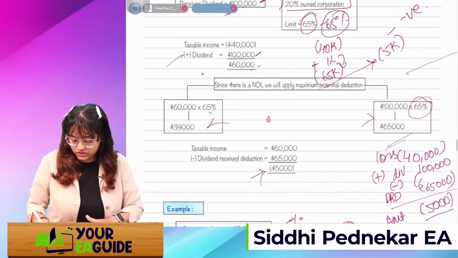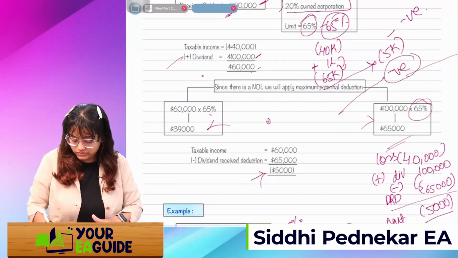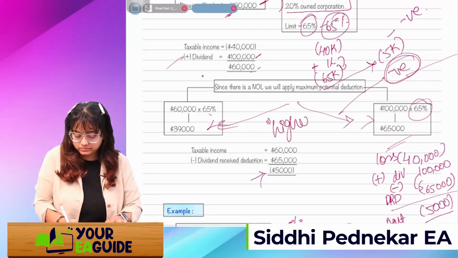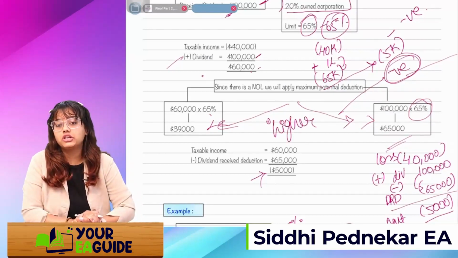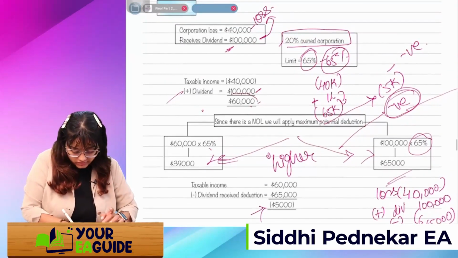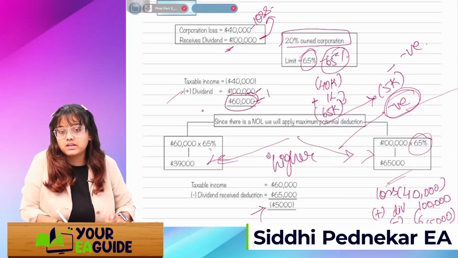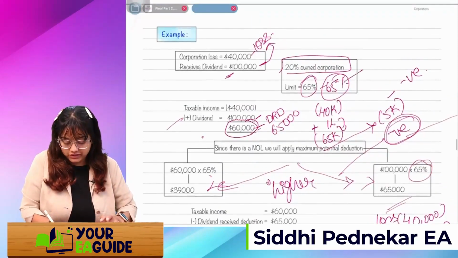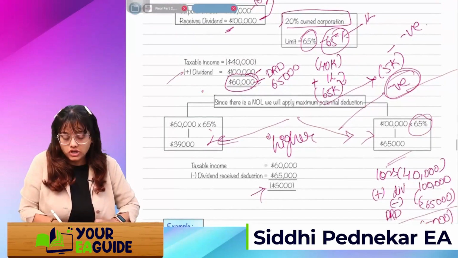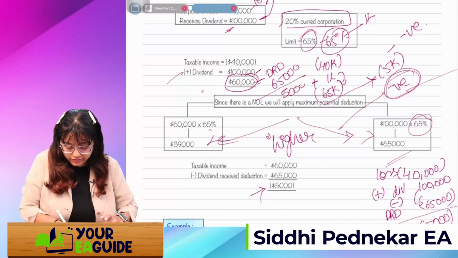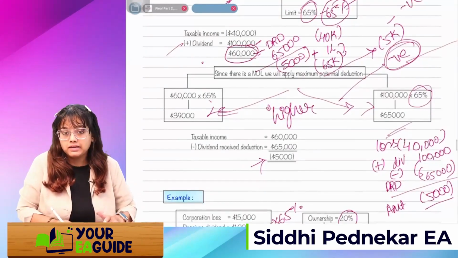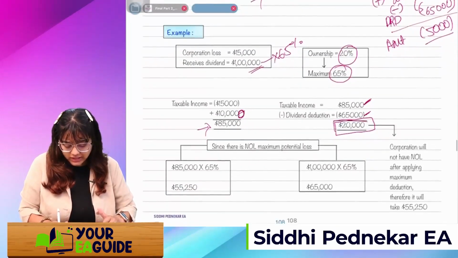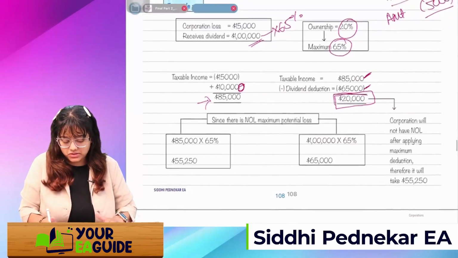If this is negative, I'll apply this rule and take whichever is higher. Got it? Initially we had a confusion, we just considered the 60, but out of this 60 we have to reduce the DRD, which is 65,000, that is 65% of 1 lakh. So we come to a figure that is negative 5,000. We'll compare these two amounts and whichever is higher we'll take. All right. In the next example, what is happening? It is positive.